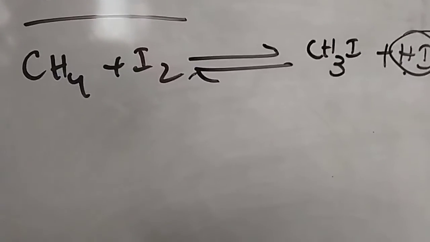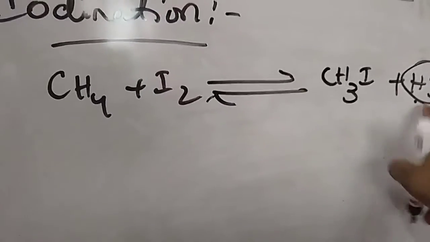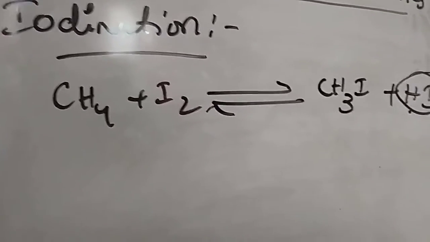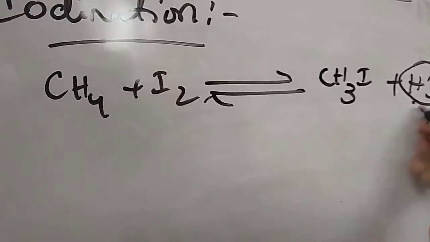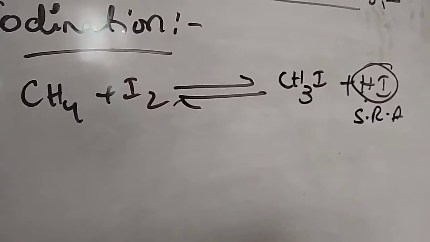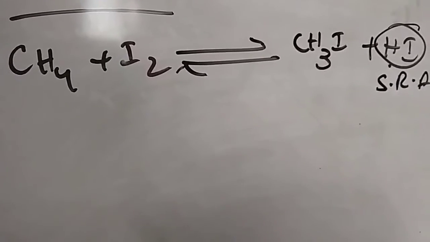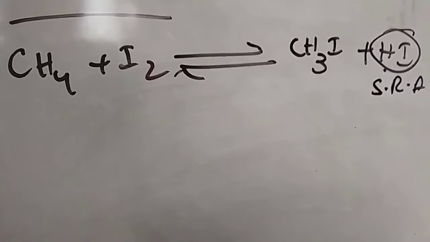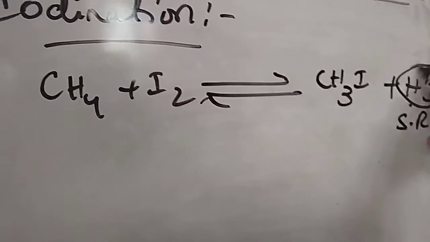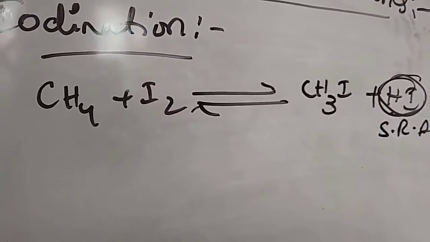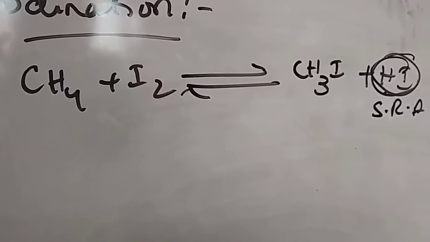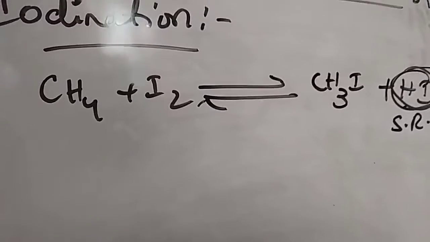So what do we have to do? This hydrogen iodide will bring the reaction back, that is, the backward reaction will take place. To avoid that, since HI is the strongest reducing agent, we add a strong oxidizing agent which converts hydrogen iodide to iodine and removes the hydrogen iodide. So we simply have to add the strongest oxidizing agents.